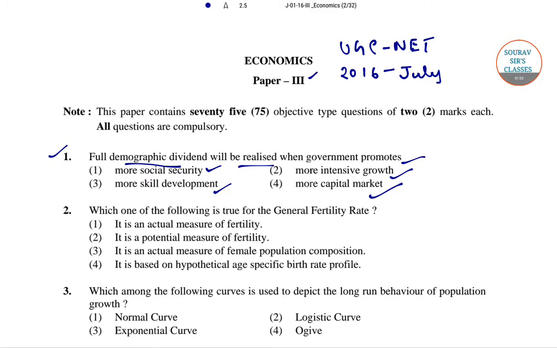So first of all we need to understand what is demographic dividend. Demographic dividend basically connotes the gains in economic growth as a result of increase in share of working age people in the population in relation to children and aged, who are considered a part of the non-working population.